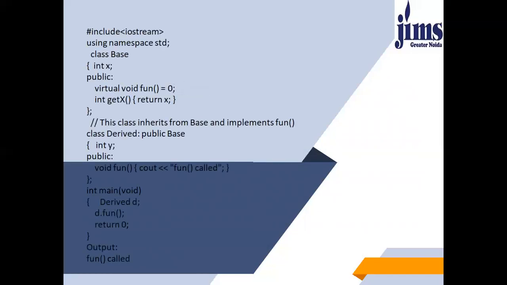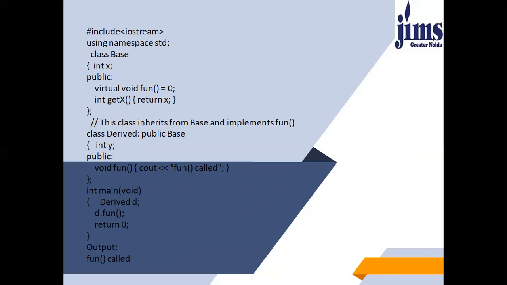As you can see, it is compulsory for every derived class to define the function which you have declared as a pure virtual function. It is very clear from this example as well.